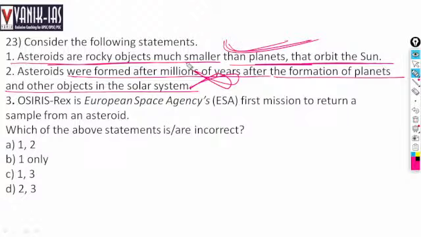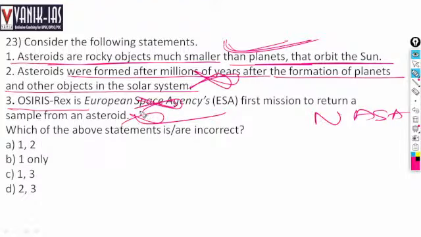Okay. Next, Osiris Rex is the European Space Agency's first mission. No, this is a mission of NASA. Osiris Rex is a mission of NASA to the asteroid Bennu, the first mission to return a sample from an ancient asteroid. But it was not launched by the European Space Agency. It was launched by NASA. So statement 3 is wrong. Only 1 is the answer. B is the answer.